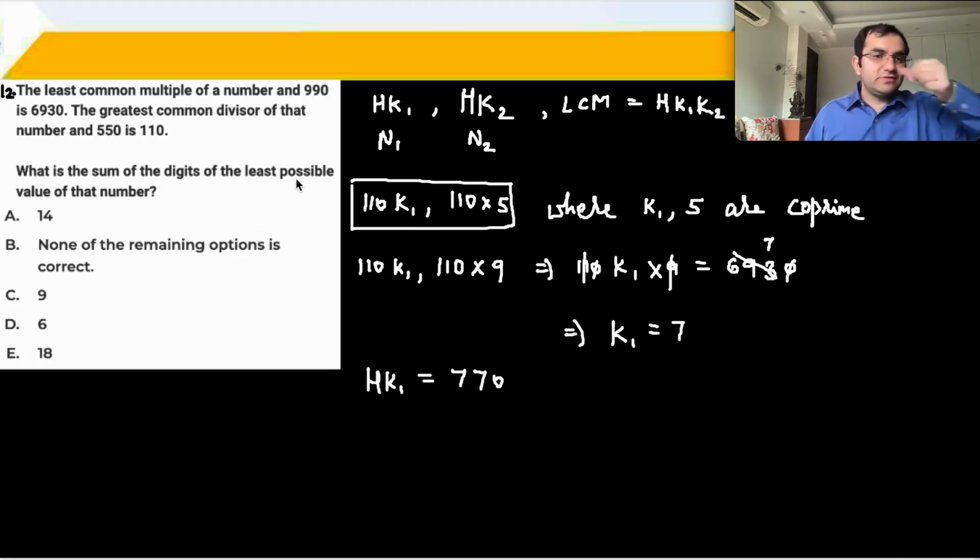Sum of the digits of the least possible value of the number. This is the smallest possibility that we have taken. 7 plus 7, 14 is the right answer.